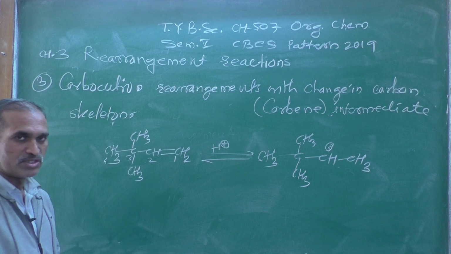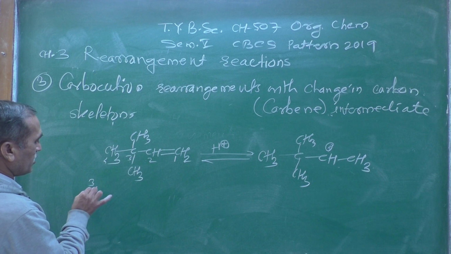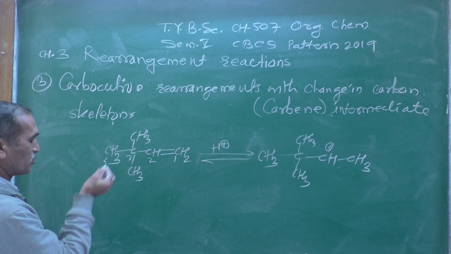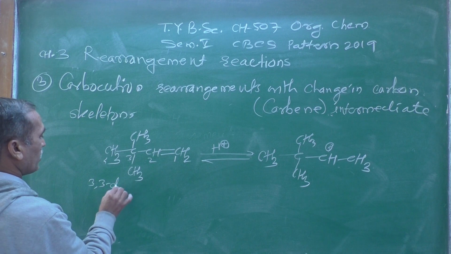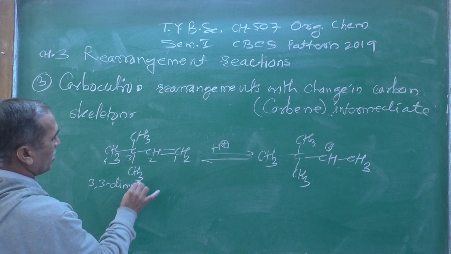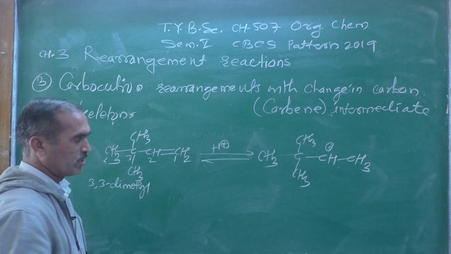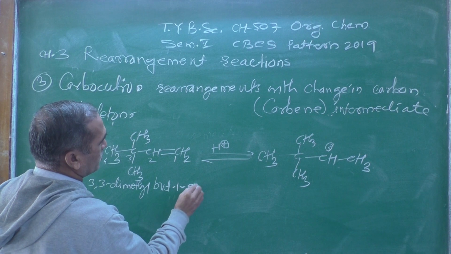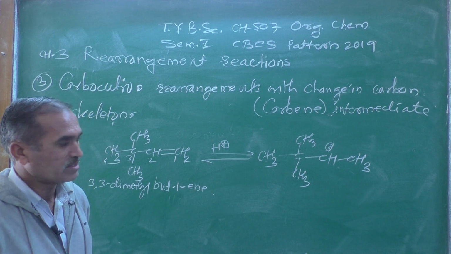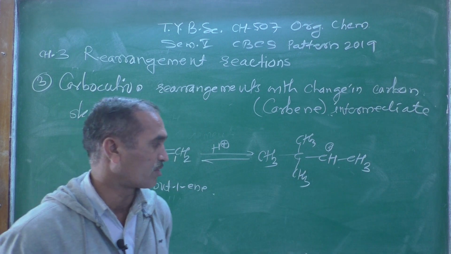At the 3 position, that indicates the position of the methyl group. They are present at the 3 position, another also at the 3 position. So 3,3-dimethyl, at 1 position, butene. There is no need to write it, but you can write it as but-1-ene. That is the IUPAC name of this compound, and it forms this type of carbocation.